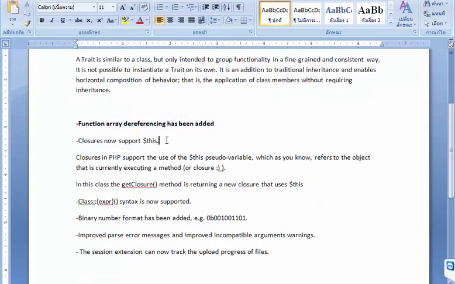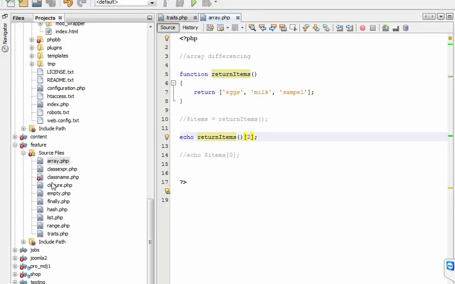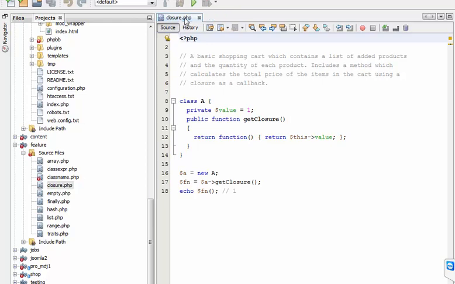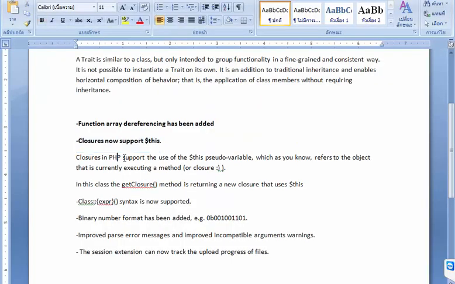And closures now support this. We create a class A, and the new feature of closure, which is that closures in PHP support the use of the pseudo variable this, which, as you know, refers to the object that is currently executing a method.